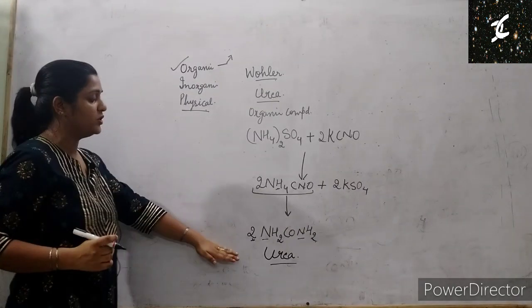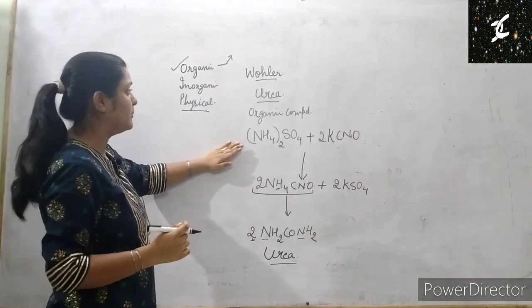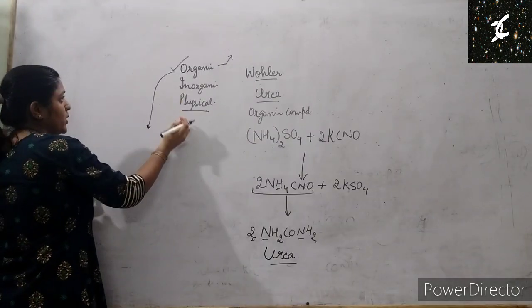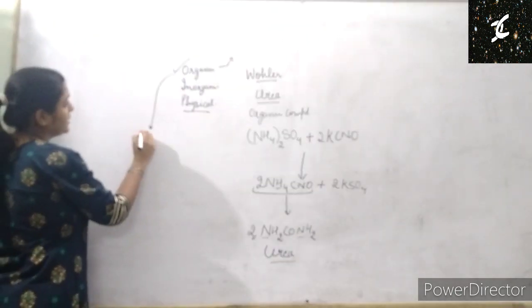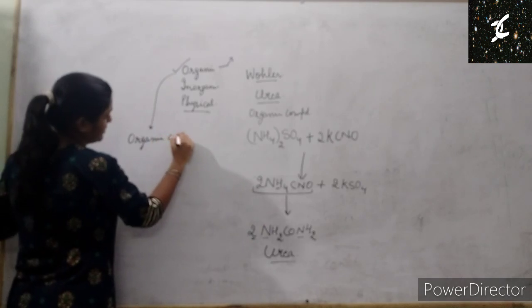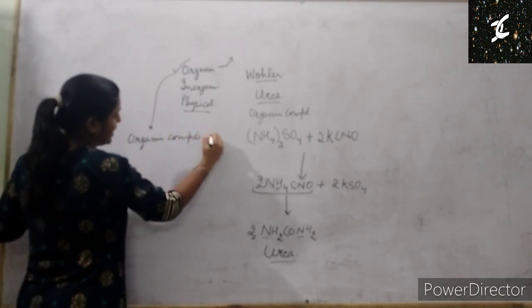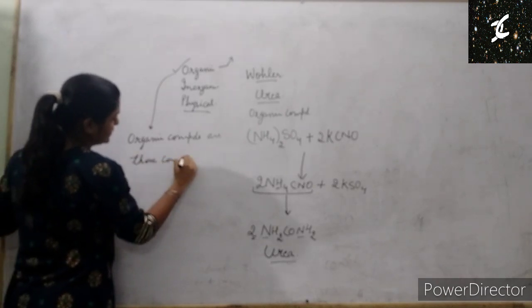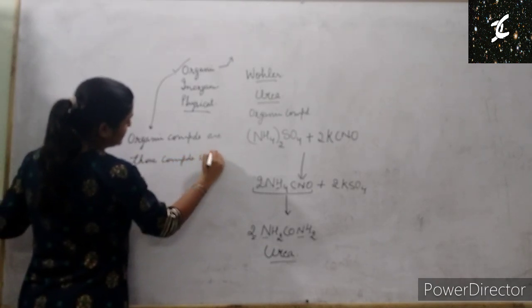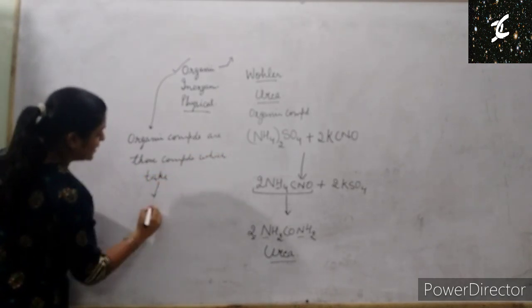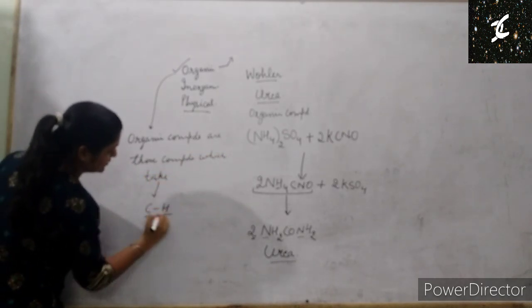After synthesizing urea, which is an organic compound, in the laboratory, the definition completely changes. So what is the new definition? Organic compounds are those compounds which contain carbon and hydrogen.